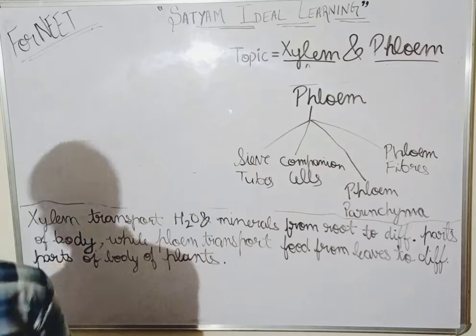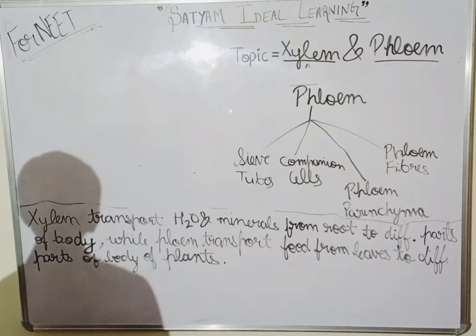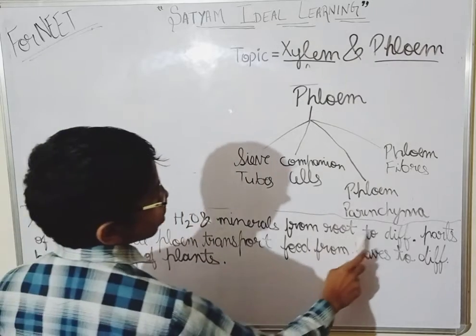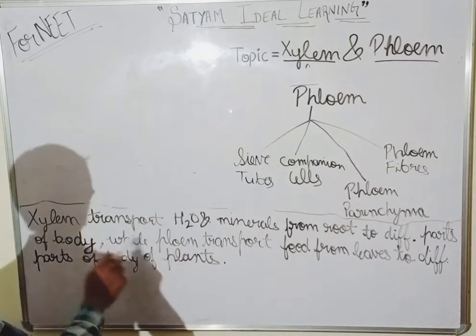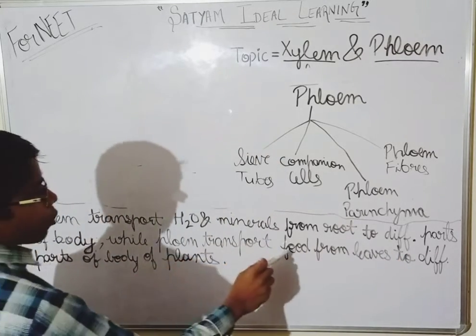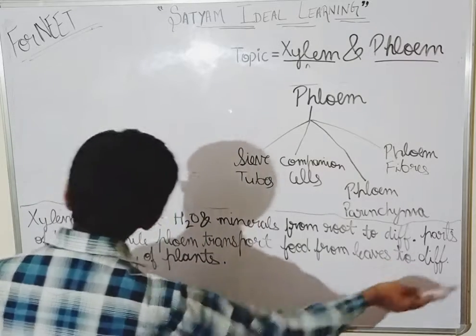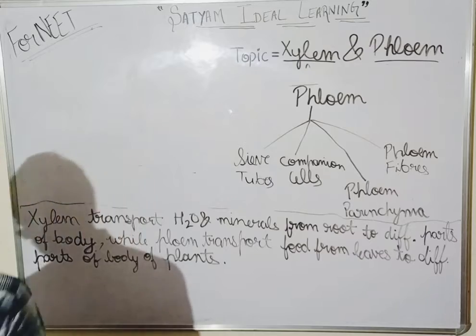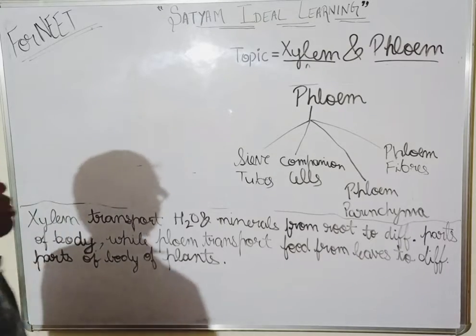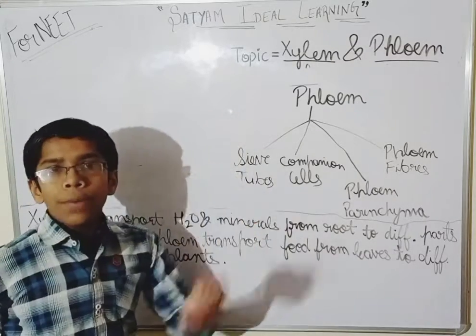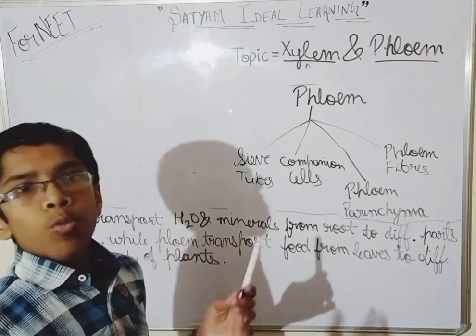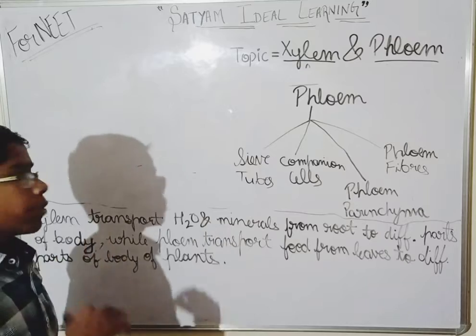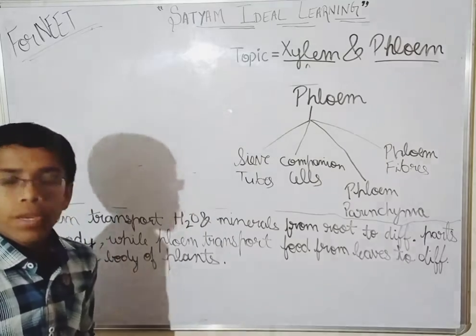Now, first we see one more definition. Xylem transports water and minerals from root to different parts of the body, while phloem transports food from leaves to different parts of the body of the plants. Clear? Now, come on, phloem. Phloem, as I have told you, it transports food from the leaves to different parts of the body of the plant.